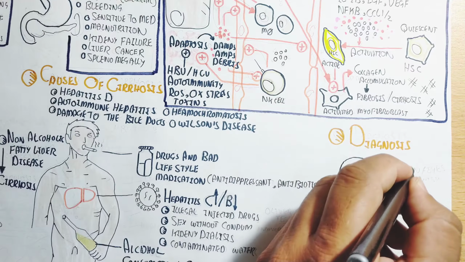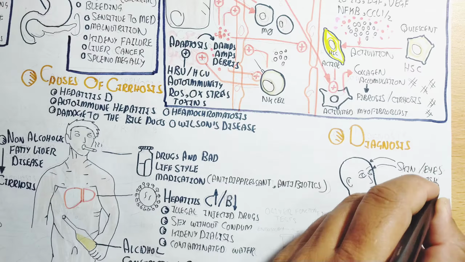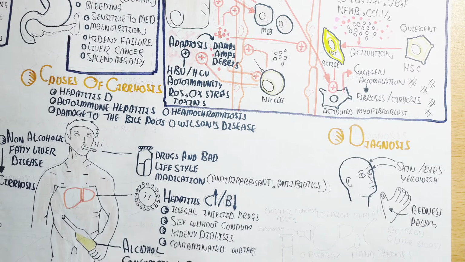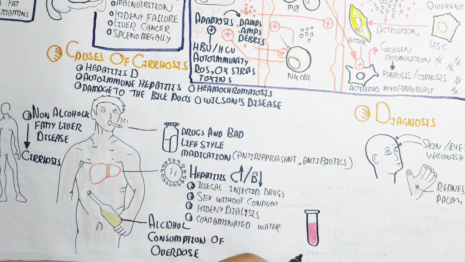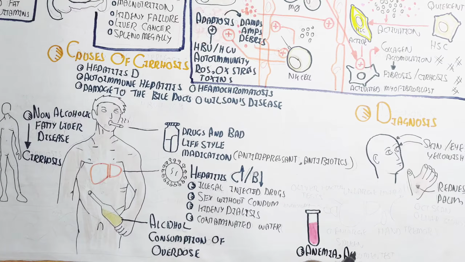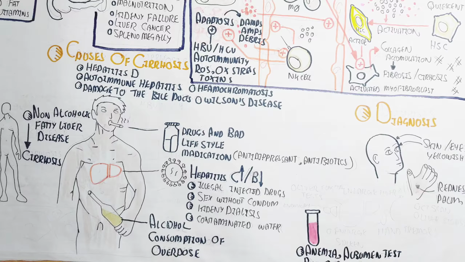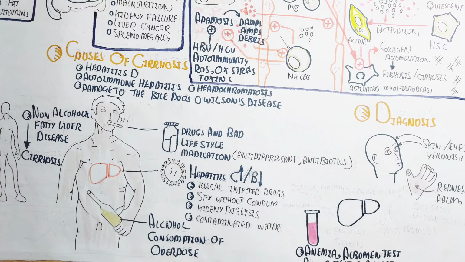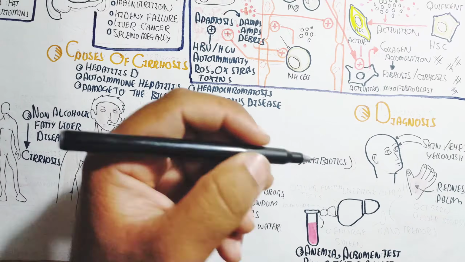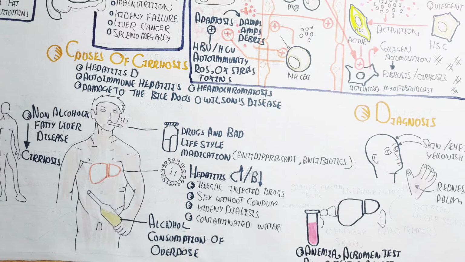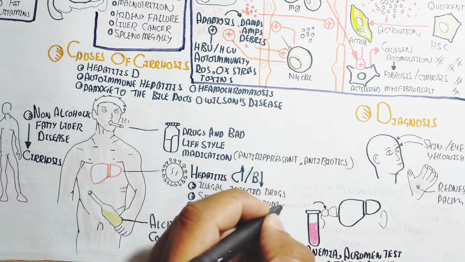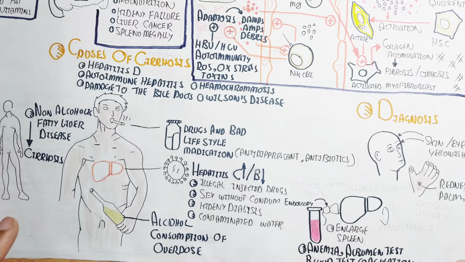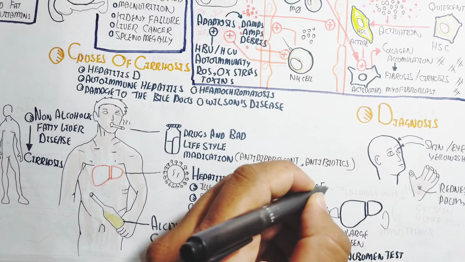So the diagnosis, let's understand about that. The skin and eyes become more yellowish. In this way, redness of the palms, and it can be diagnosed through a CT scan, liver biopsy, and hand tremor is also possible. A blood test we can use to understand. On the other hand, an enlarged liver and enlarged spleen are features of cirrhosis. Anyhow, endoscopy is also used, and the liver function test is also used for understanding. So I hope it makes sense.